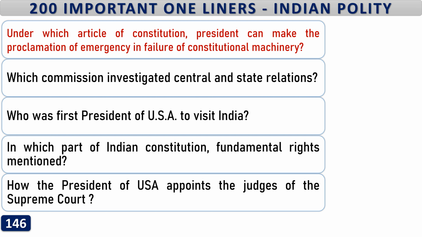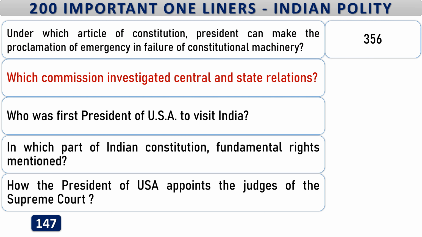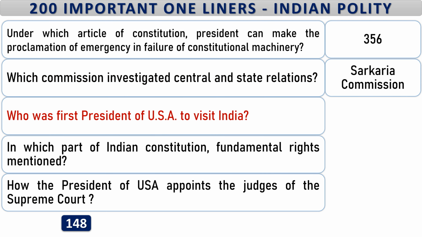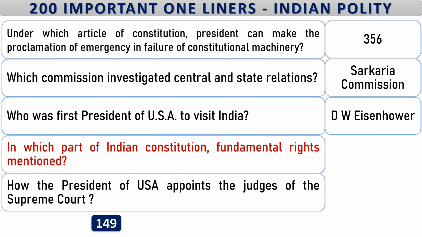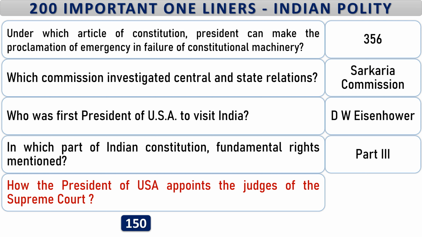Under which article of Constitution, President can make the proclamation of emergency in failure of constitutional machinery in any state? 356. Which commission investigated central and state relations? Sarkaria Commission. Who was first president of USA to visit India? D. W. Eisenhower. In which part of Indian Constitution, fundamental rights mentioned? Part 3. How the President of USA appoints the judges of the Supreme Court? With the consent of the Senate.